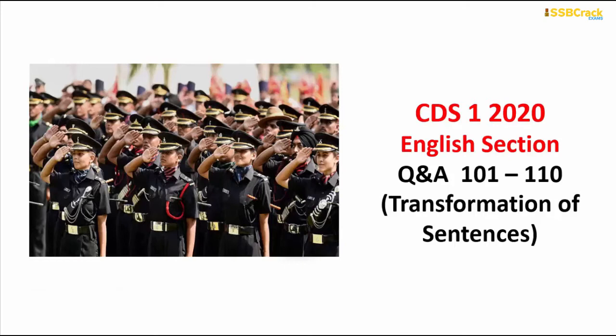So in today's session, I'm going to give you the answers and answer explanations for CDS 1 2020 English question paper. The question paper that I'm going to follow today is Set A. The questions that we're going to solve today are from the section of transformation of sentences, and therefore the question numbers will range from 101 to 110 for the Set A CDS 1 2020 English question paper.